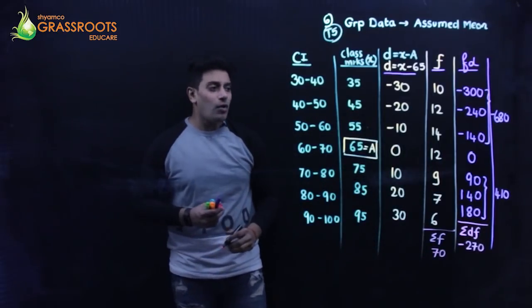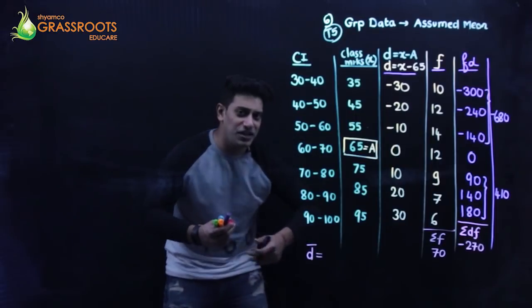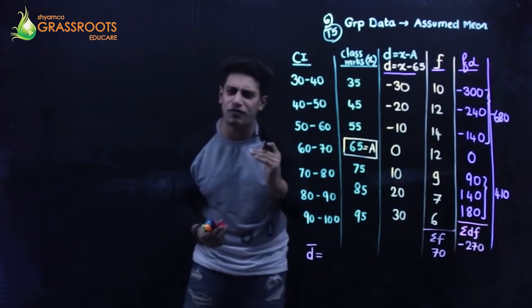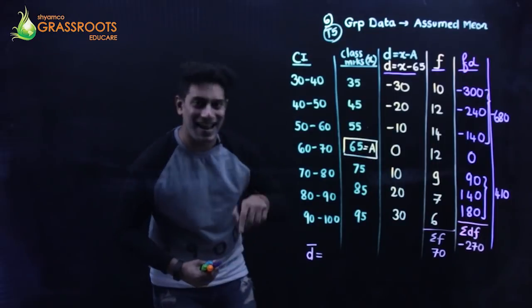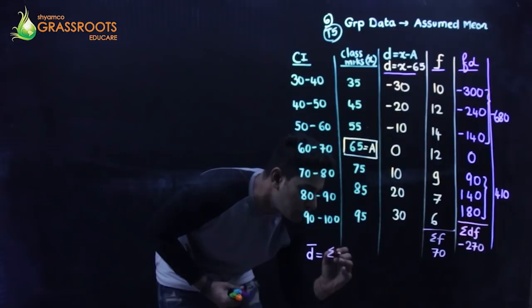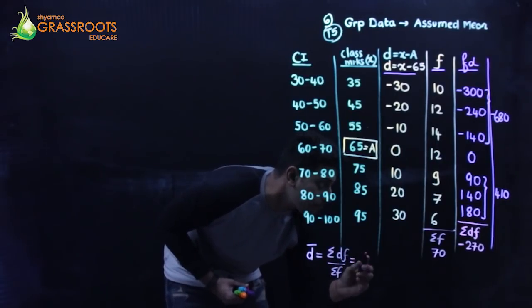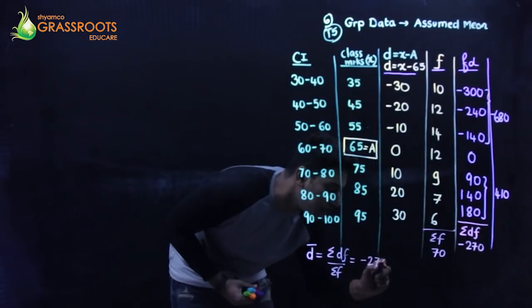70. Now I am going to get an answer of D bar because I have redefined, converted my question in terms of D. So not X bar now, just D bar. D bar is equal to summation DF upon summation F. Minus 270 upon 70. Cut.